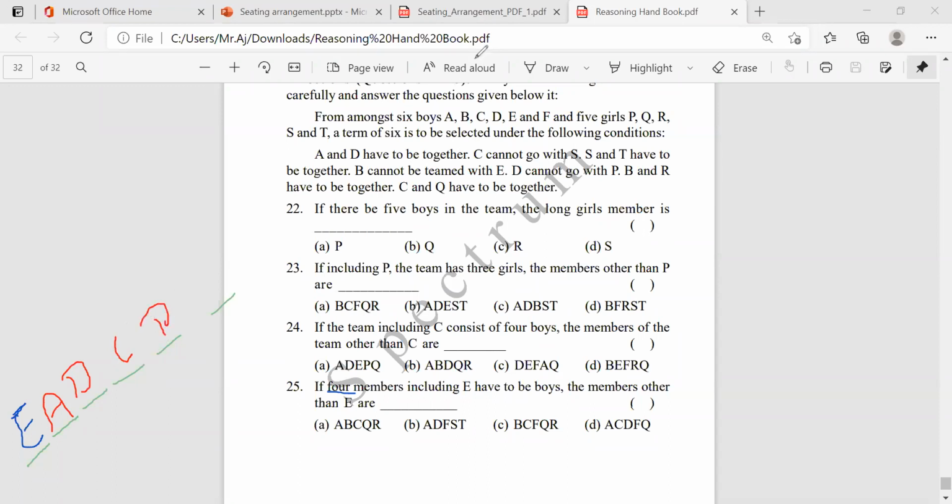Sorry, Q will be there, right? Q will be there. Then in the place of this, I have to fill with a girl only, because they are asking only 4 boys. 4 boys we took here. So with a girl, if I take R, along with R, B will come. So not possible. And if I take S, along with S, T will come. So no possibilities. So who is remaining here? So we cannot take C here.